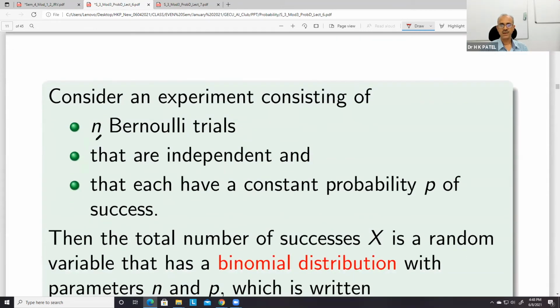In these Bernoulli trials, each trial is independent.